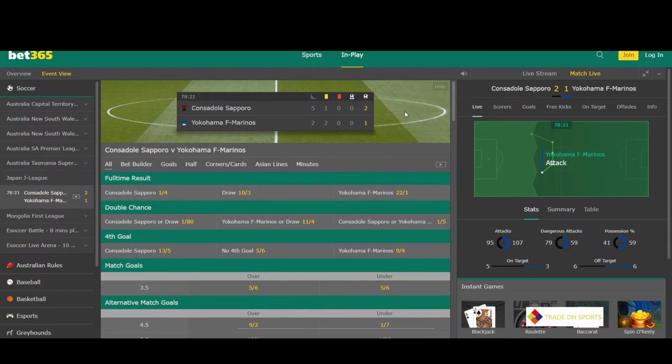Now, if we don't get the goal, that's just the way it is. That's just trading. But what I want you to understand is how we've approached this trade, how we've broken it down from halftime, and how we've given ourselves every possible opportunity to find that goal. If you follow this kind of methodical rules and find these good opportunities, I'm going to tell you about 7 out of 10 will land. You know, 2 or 3 might be discounted because there's been a more cluster of goals and then the sample size became too small and it was untradeable. But these opportunities do arise, and if you follow these rules, looking for these rich areas of goals, you will find them. So let's see what happens.